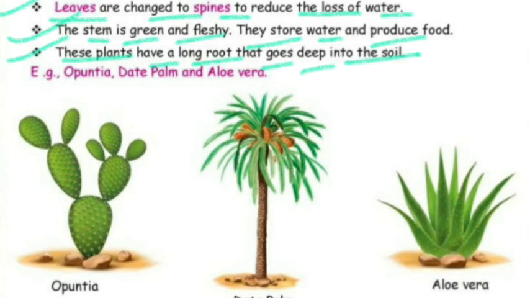So let us see what kinds of plants they are. For example, opuntia, date palm and aloe vera. These types of plants are here, children. You can observe this one carefully. Look at the opuntia plant along with its spines.